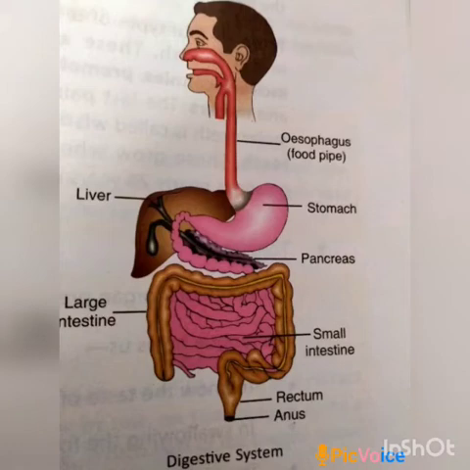The next organ which is present in our mouth is the muscular organ, which is known as the tongue, and it helps to know the taste, in swallowing the food, in mixing the food with the saliva, and in our speech also. There are three pairs of salivary glands present in our mouth. They produce a watery fluid called saliva which helps to moisten or soften the food, and it helps it to be swallowed easily.